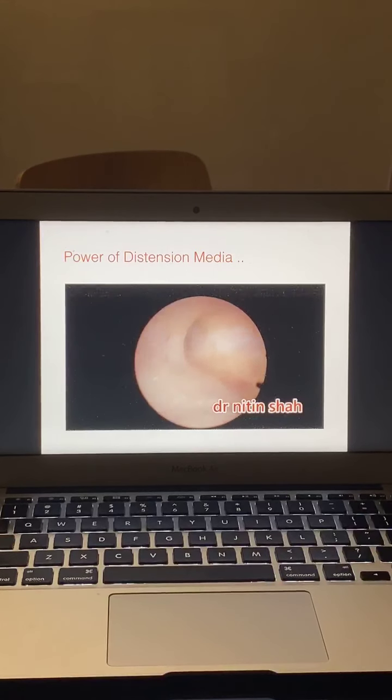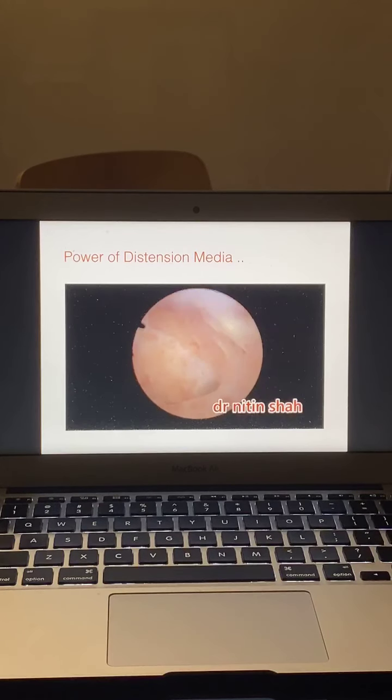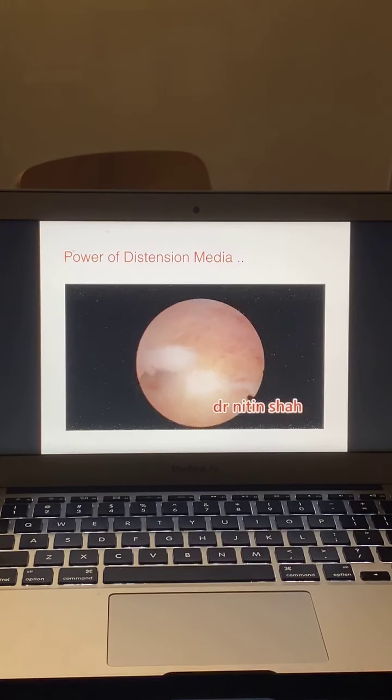Okay, so you negotiate the external os and keep your hysteroscope in the cervical canal for some time. Let the fluid enter the uterine cavity, which distends the cavity, and automatically the internal os opens up. So this is one of the tricks to negotiate, rather than creating a false passage. This is the power of distending media.